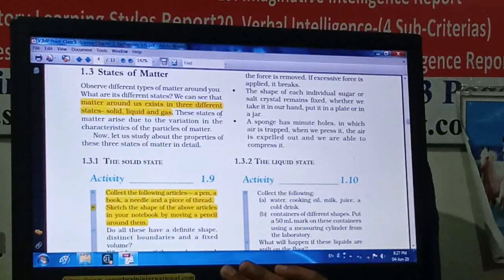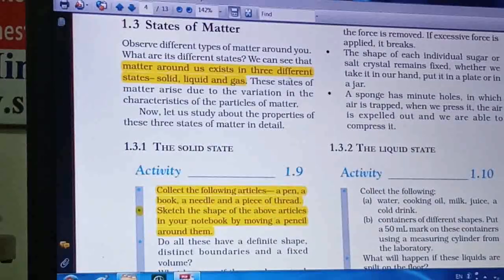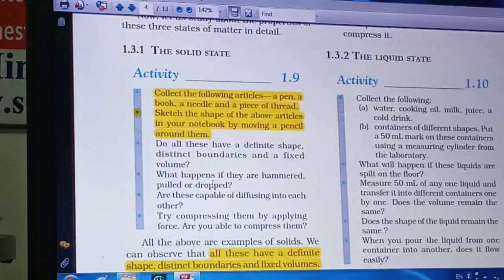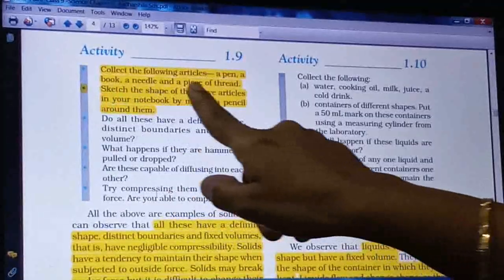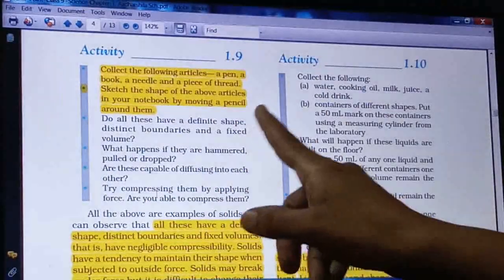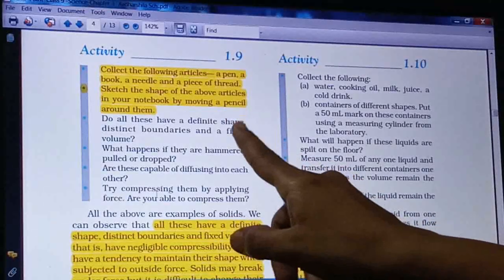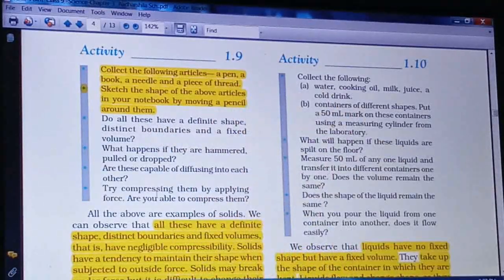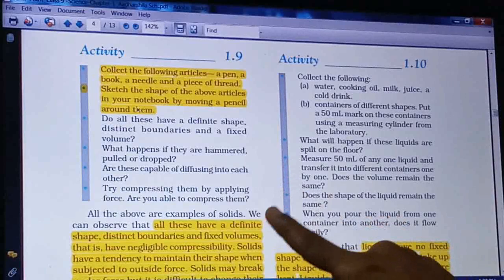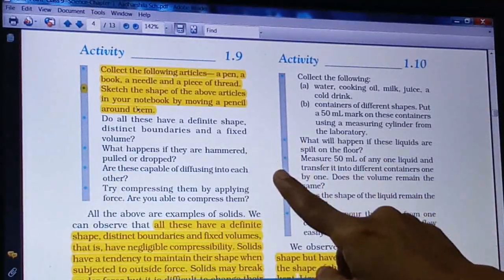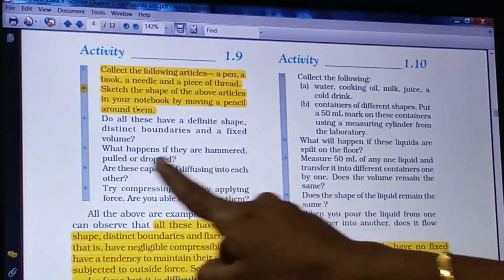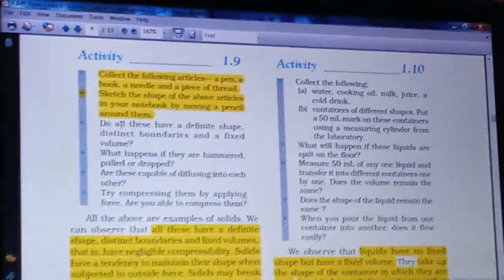This is in your textbook. States of matter are given. Here the solid state of matter starts, and in this some activities are given. So you have to do this activity. You have to take a pen, book, needle, piece of thread. Then whatever articles are there, observe them carefully and write about their definite shape, fixed shape. What will happen if it is hammered or pulled, right?